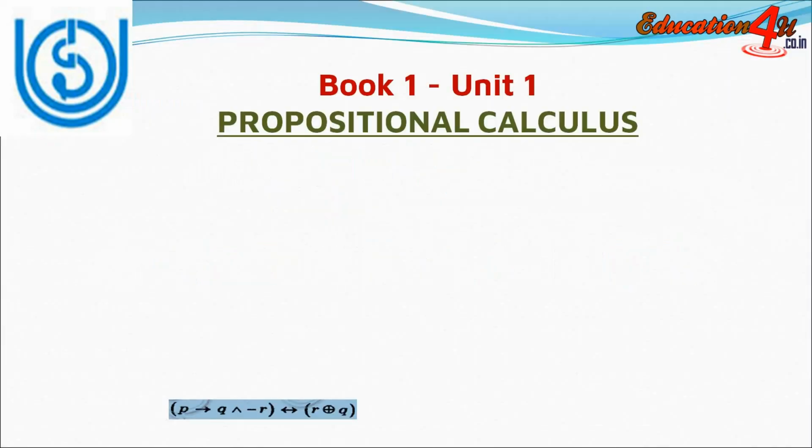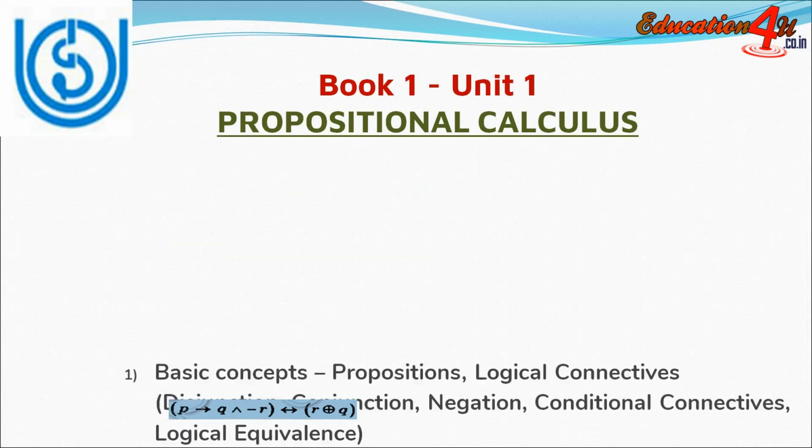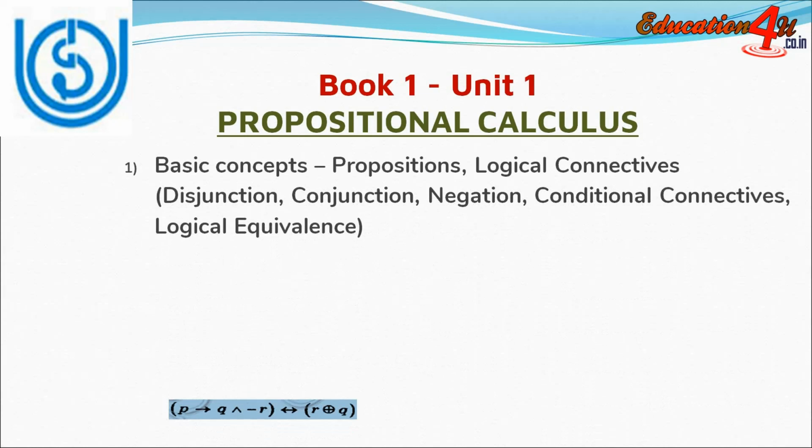So let's see what are the important questions of book 1 unit 1, that is propositional calculus. First of all, you should know all the basic concepts, that is what is proposition, what are the logical connectives such as disjunction, conjunction, negation, conditional connectives and logical equivalence. Next, you should know how to derive truth table. So what is truth table and how to derive truth table.